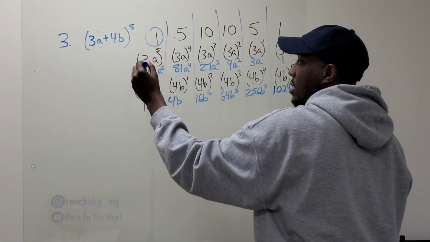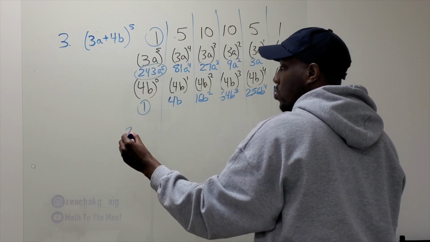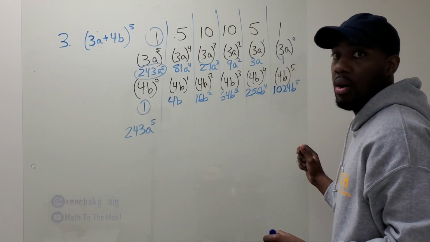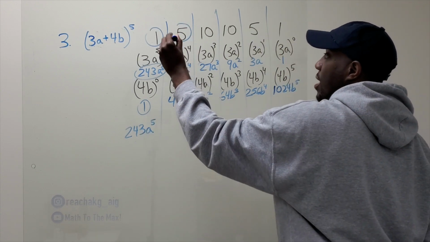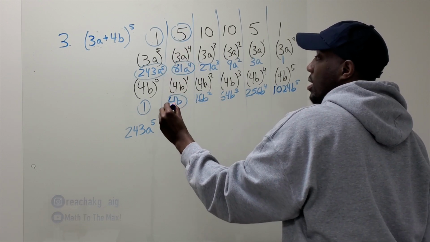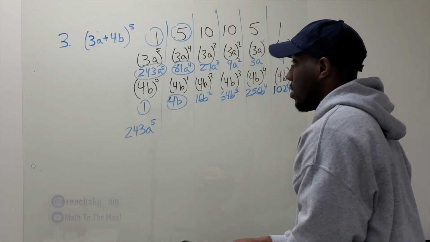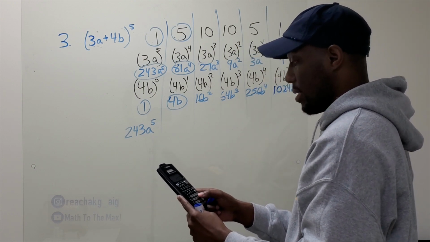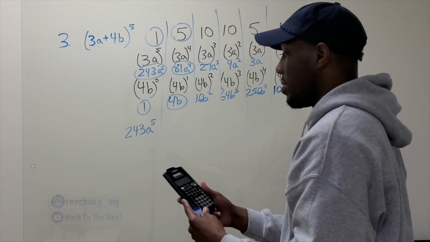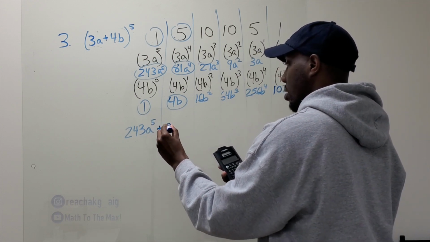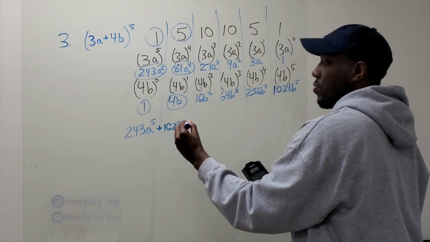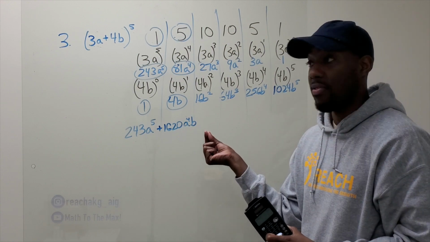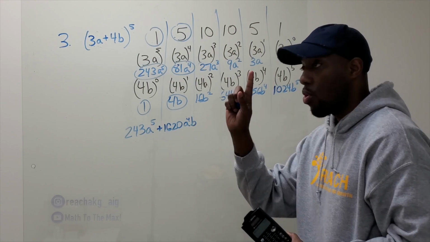All right, what's 1 times 243 times 1 is going to be 243 a to the 5th. Next one, 5 times 81, a to the 4th times b. All right, take my calculator. I did 5 times 81 times 4. It's going to be 1620. But you got to put your letters. What's the letters? a to the 4th and then b. All right, notice this. The exponents got to add up to 5. It's already 5. 4 and an invisible 1. So that combines to 5.